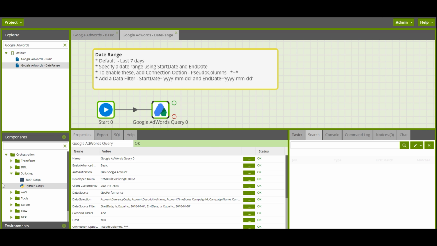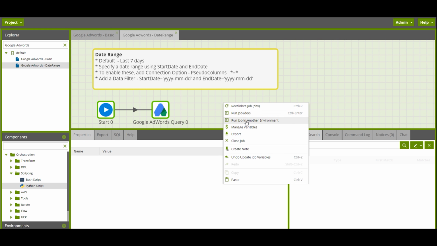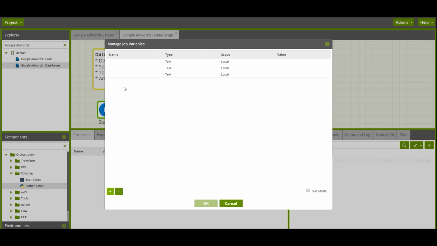Next, we'll look at parameterizing the component using variables. I'd like to parameterize the customer ID, start date, and end date so I can reuse these with other Google AdWords components I may add to this workflow. So let's start by adding some local job level variables. Start date and end date.